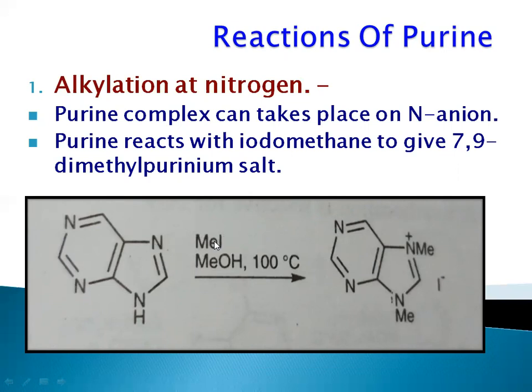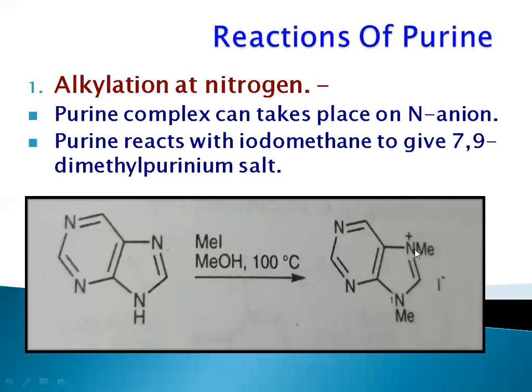MeI means methyl iodide. Okay, if we do ionization of this MeI, we will get a product Me plus I minus. Okay, so Me plus, plus means it is an electrophile. Okay, it is a positively charged component. So of course it will attack on the negatively charged component. Which one is negative? That is nitrogen. Okay, so that Me plus means methyl positive ion is going to attack on the nitrogen atom, which is a negatively charged compound. It has always one electron pair on that, so Me will attack on that nitrogen atom and we will get one salt type of structure.